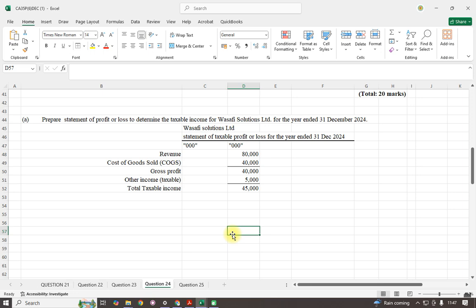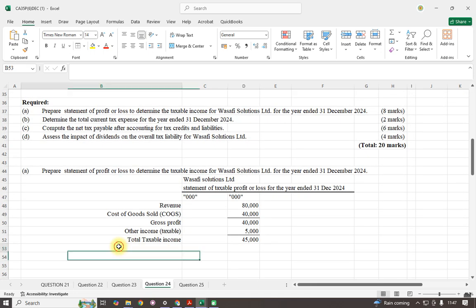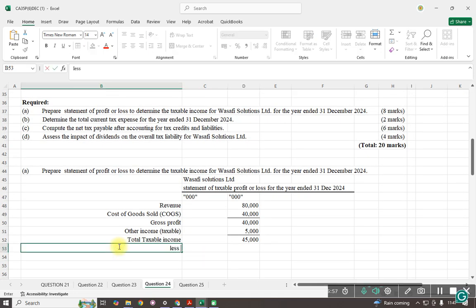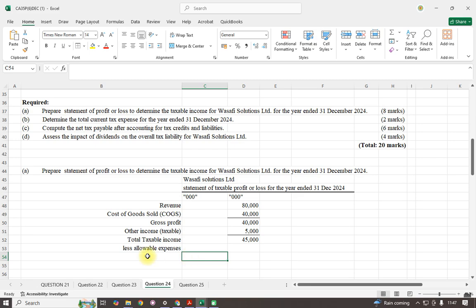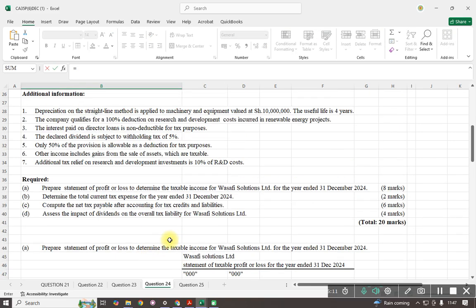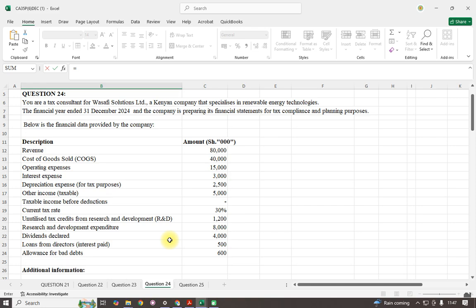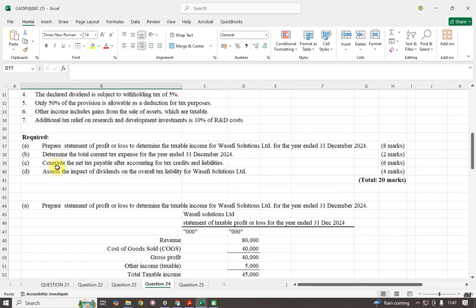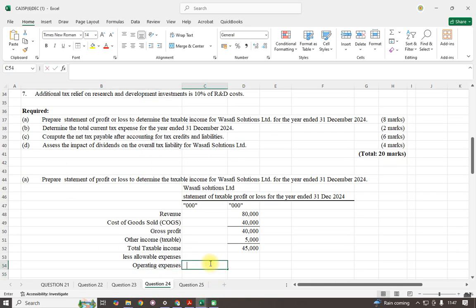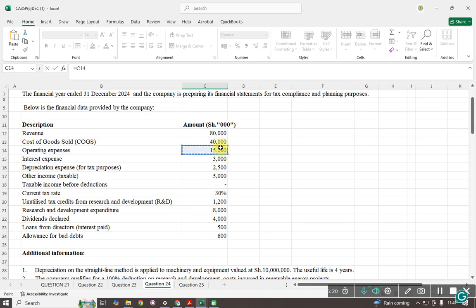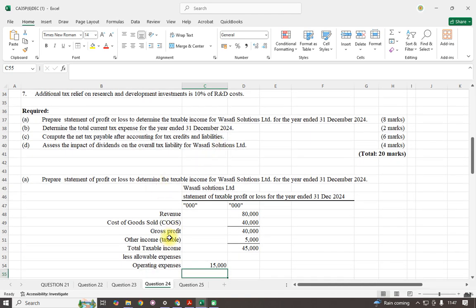Then after that we shall less allowable deductions, so we less allowable expenses. The first one, we shall start with what we call operating expense, which was 15,000.